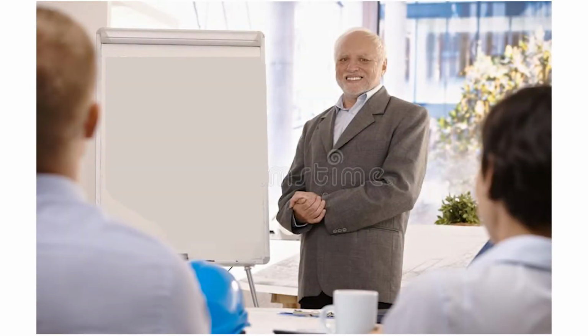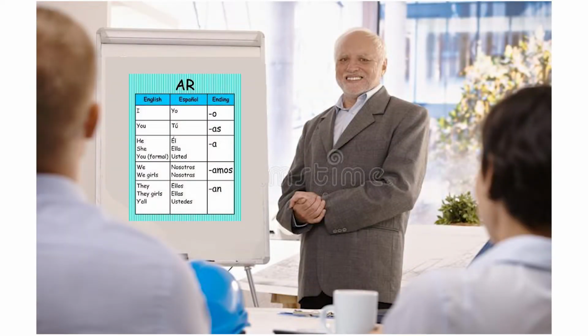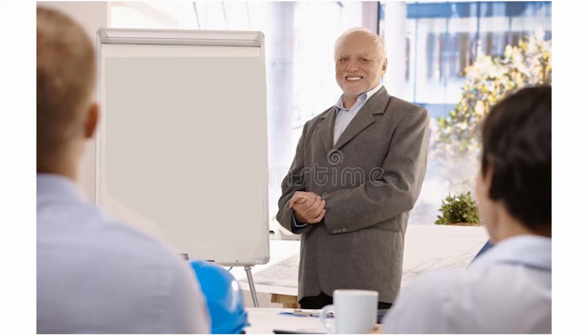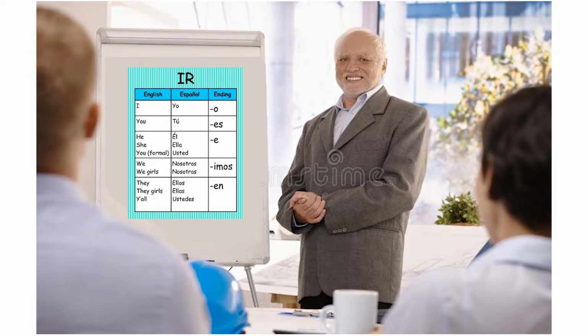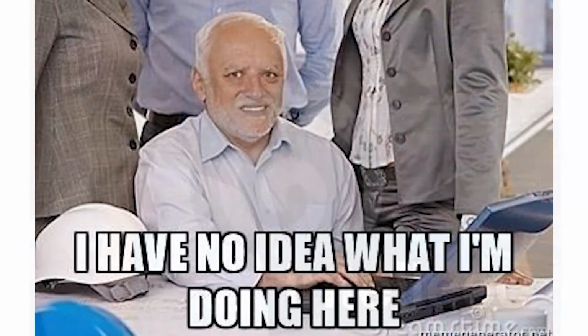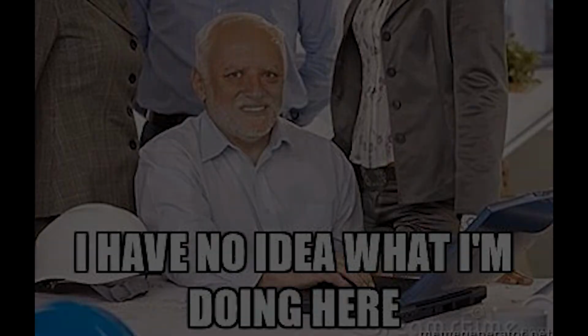Easy, the chart. Every verb has a bunch of charts that tell you which endings to use, and a lot of beginners use these charts to use the right conjugation. The good news is that 90% of the verbs follow the same patterns, so if you memorize a few charts, you can successfully conjugate hundreds of words, and even if you're not completely sure, you can make a pretty good guess, which is fine. You're going to mess up, and learning a language is about trial and error. And not every word follows the pattern. These are called irregular verbs, and there's quite a few of them. But for now, let's focus on conjugating verbs in the present. Again, there are three types of Spanish verbs, AR, ER, and IR endings, and they each have their own chart.